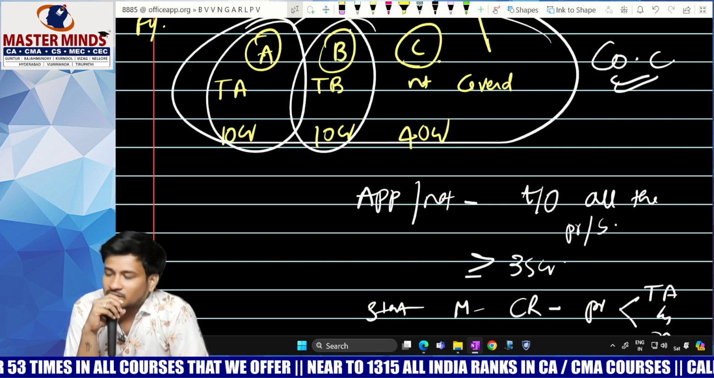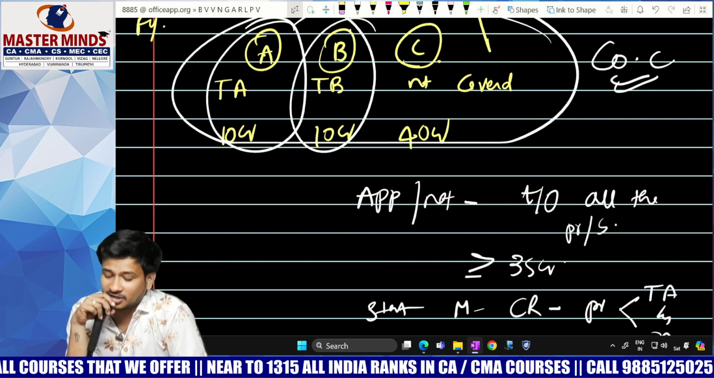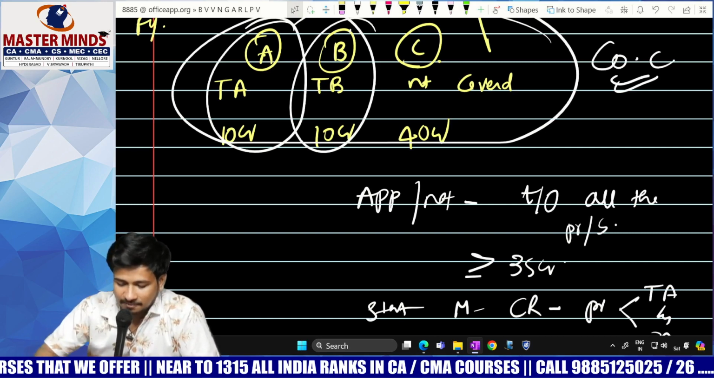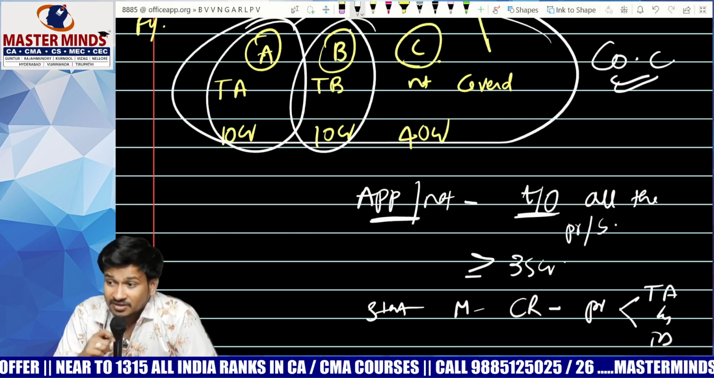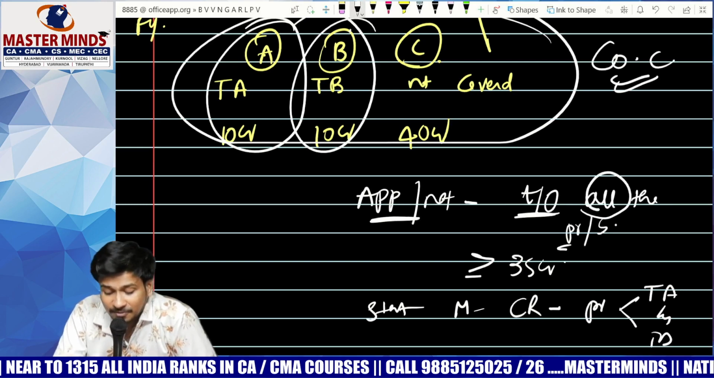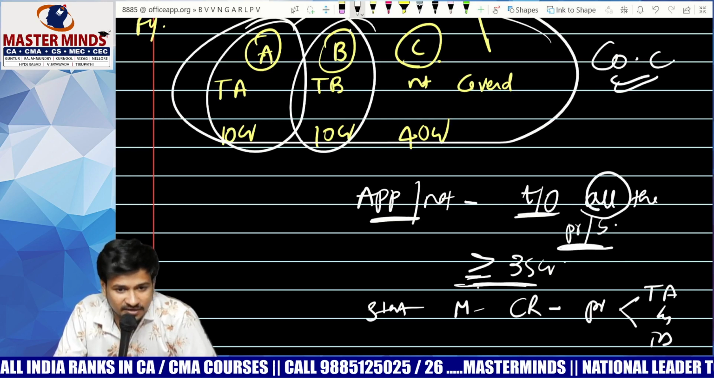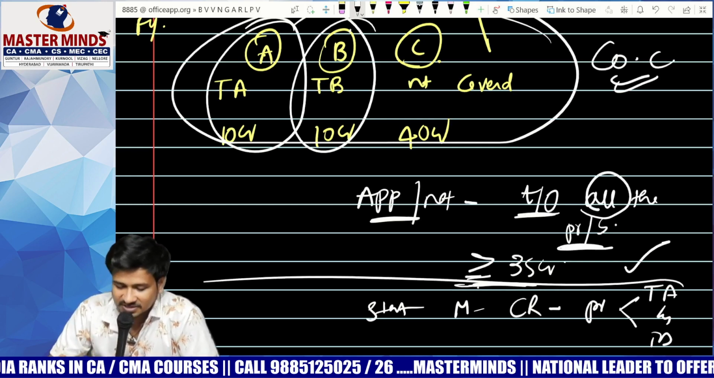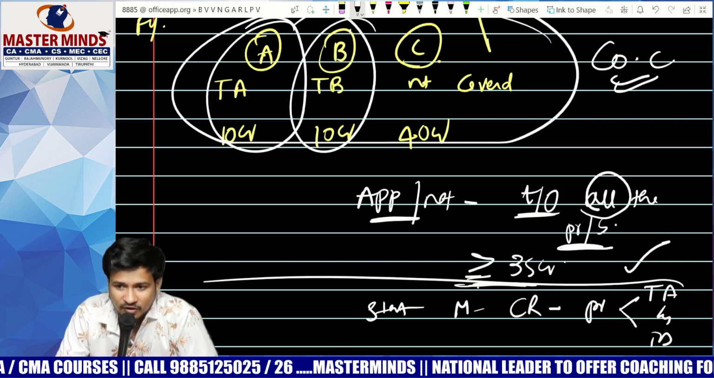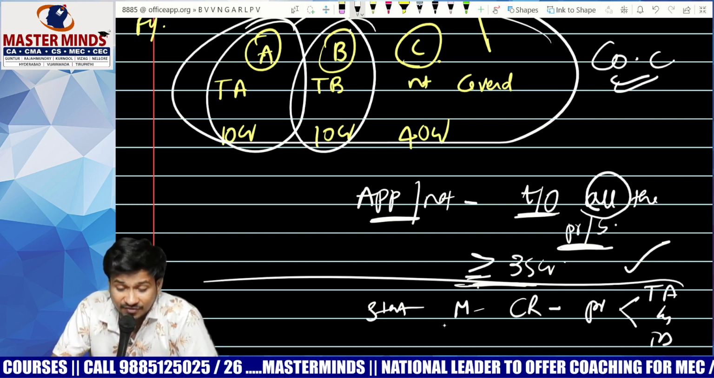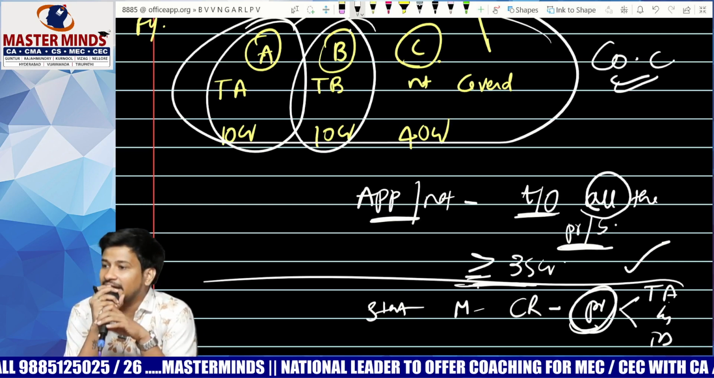Applicability of cost records. What is rule number 3? To check the applicability, you have to count the turnover of all the products and services, and it should be more than or equal to 35 crores. If yes, then for all such companies, maintenance of cost records is applicable only for those products which are covered under table A and table B.